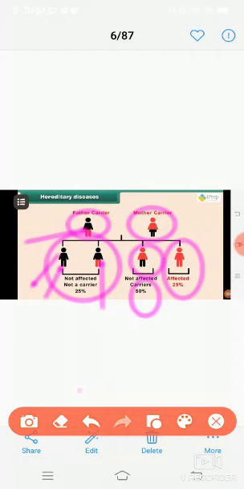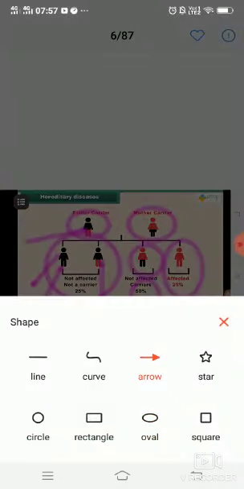As I told you, genes transfer from generation to generation.